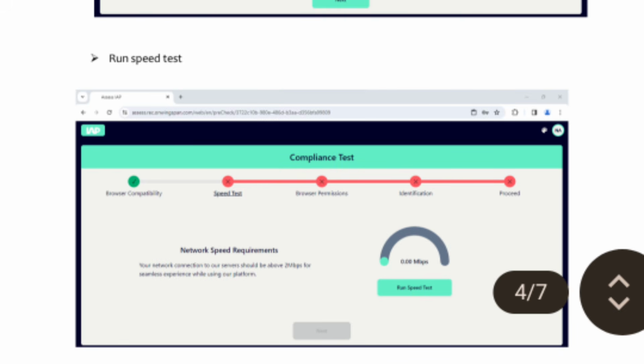So run the speed test. It is mandatory to have a good internet connection. Don't use Wi-Fi, especially if the environment in your locality is not good and the light might cut, अगर हो गया तो आपका assessment break भी हो सकता है. So I will suggest using a mobile hotspot to give the assessment. These are some small things which might affect your assessment. Because if the light goes off and your internet connection is disturbed, then you might panic. So this will for sure affect the assessment pattern.